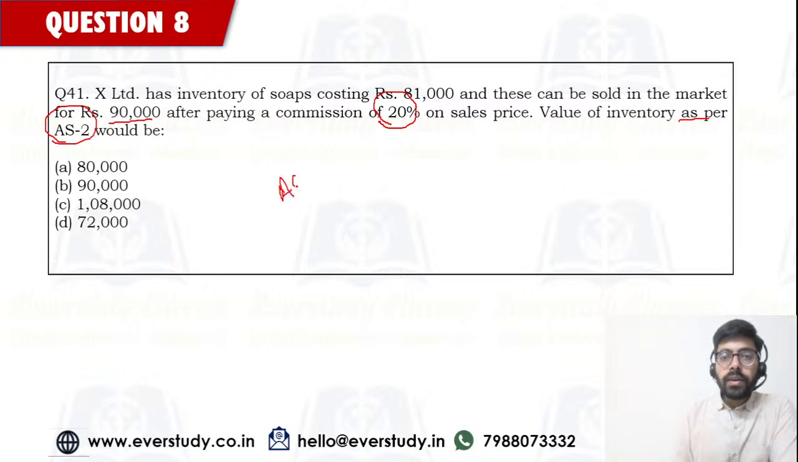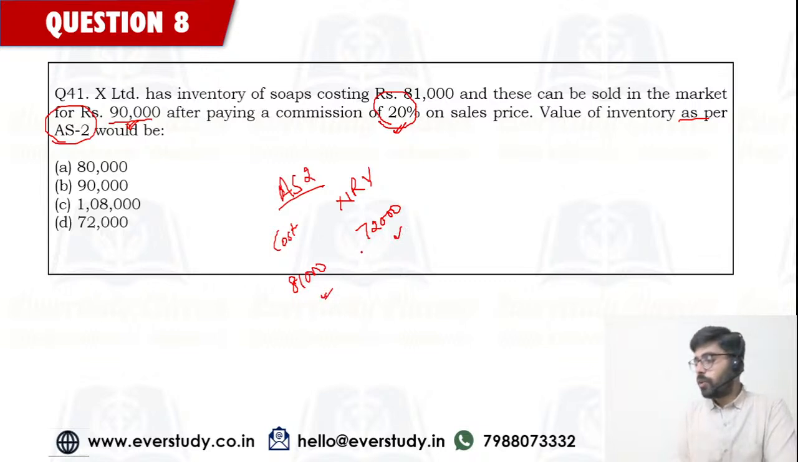Basically, accounting standard 2 says the value of the inventory is going to be cost or NRV, whichever is less. So in this question, cost is given to me as 81,000 and NRV is going to be 90,000 minus 20%. This is going to come out to 72,000, because from 90,000 you would subtract 18,000. Okay. So value of your inventory is going to be option number D.